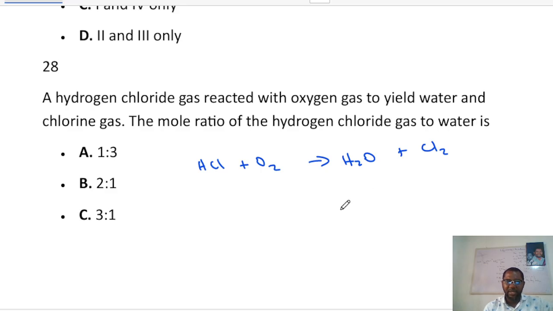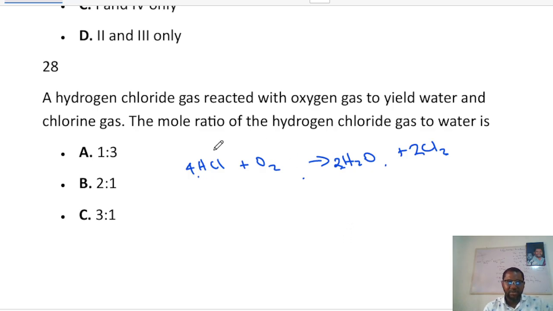If we balance this equation, this should be 4, this should be 2, and chlorine should be 2. I think the equation is balanced now: 4 hydrogens, 4 hydrogens, 4 chlorines, 4 chlorines, 2 oxygens, 2 oxygens. So this is exactly what we are going to get.